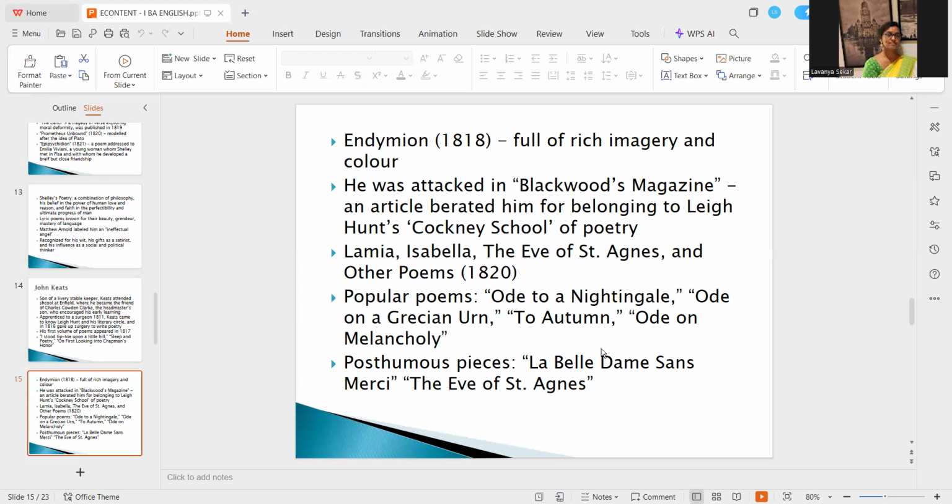Lamia, Isabella, The Eve of St. Agnes, and other poems were written in 1820, another large volume of poems. His very popular poems were Ode to a Nightingale, Ode on a Grecian Urn, To Autumn, Ode on Melancholy. His posthumous pieces were La Belle Dame sans Merci and The Eve of St. Agnes. Posthumous is nothing but published after his death.